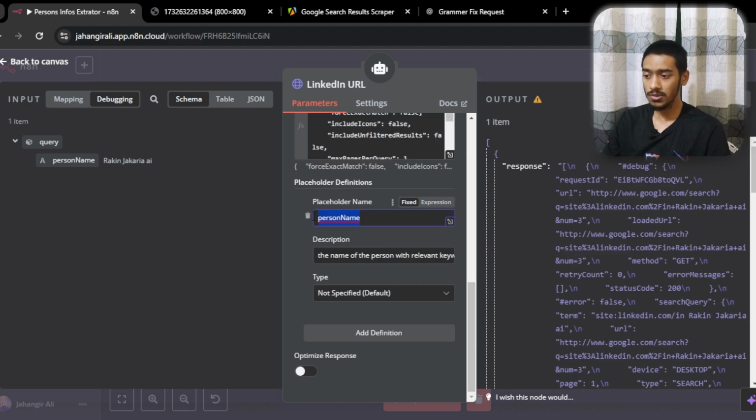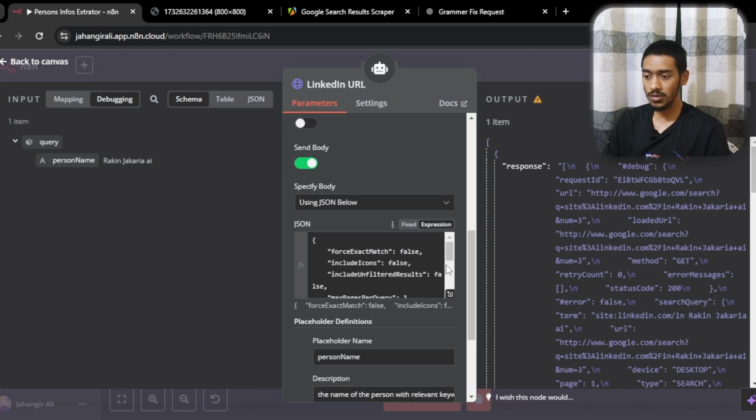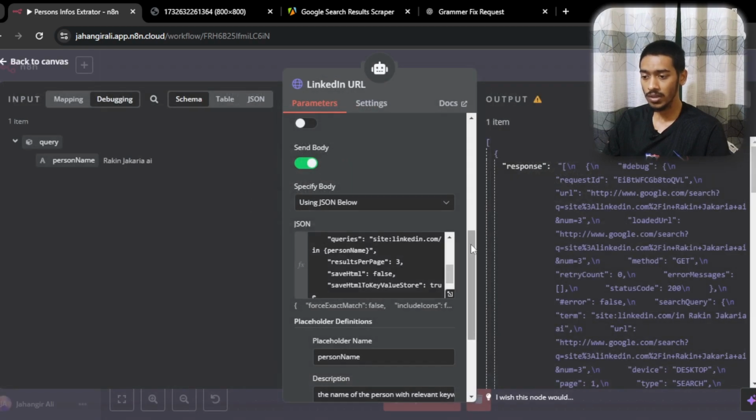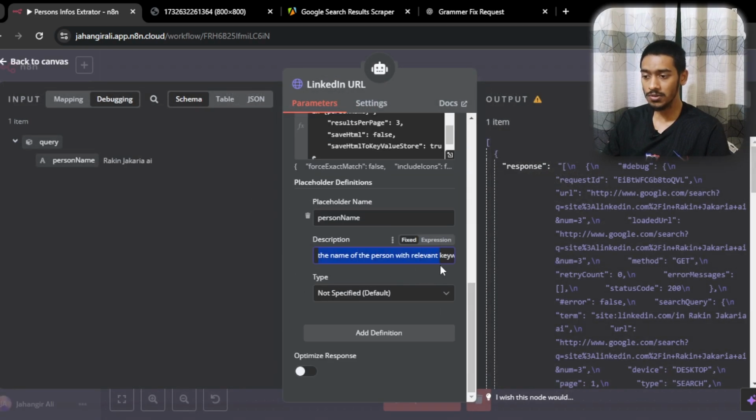So I just go with the person name, because that's the name we're using here between the second brackets. So this will contain the name of the person, and then I said the name of the person and relevant keywords. That's the description of the person name, so that the AI can understand what has to be put in the person name.